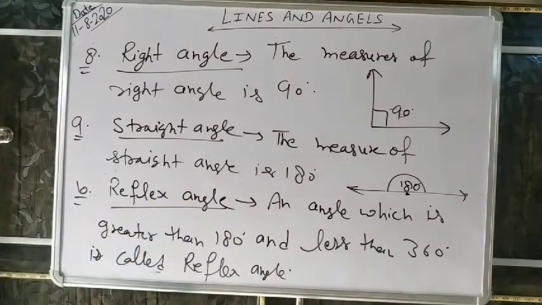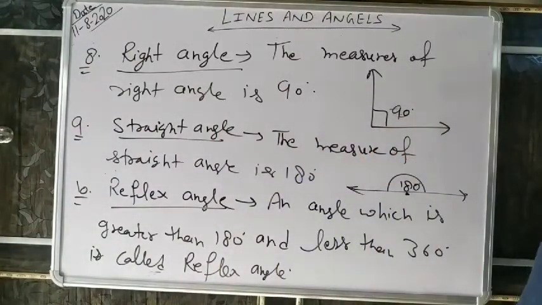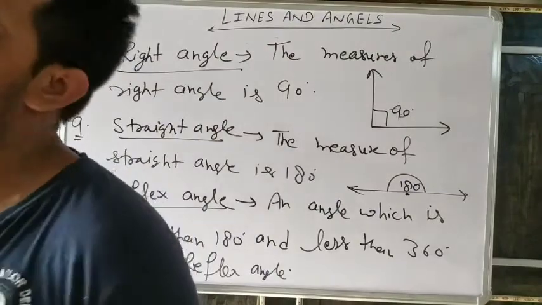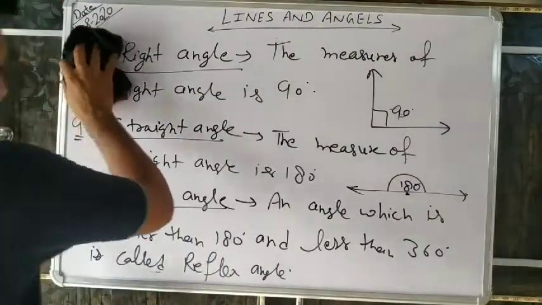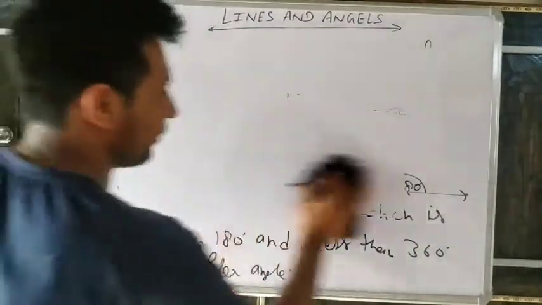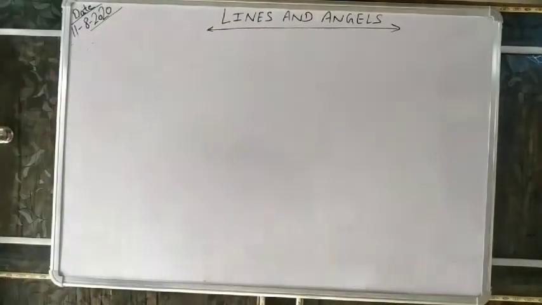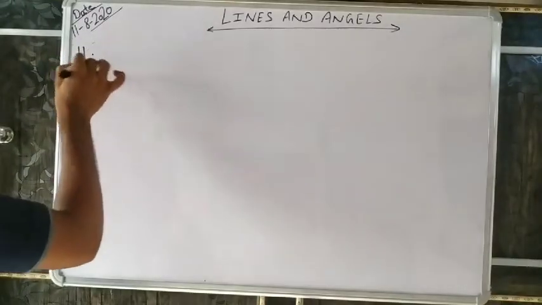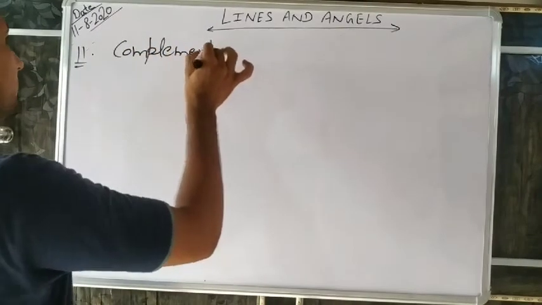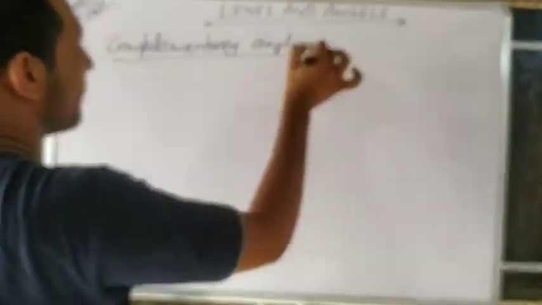So there are different types of angles. You have to always remember what is an acute angle, what is an obtuse angle, what is a right angle, what is a reflex angle, what is a straight angle. After this, now the complementary angle. Everyone knows what complementary angles are? We already discussed this in 8th class. What are complementary angles?